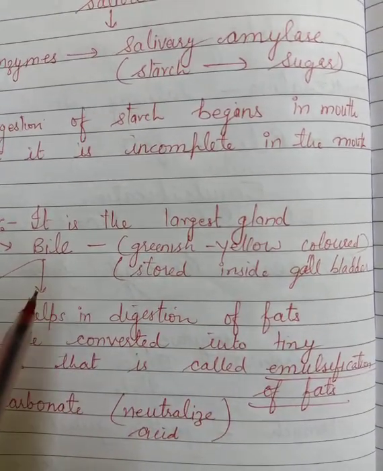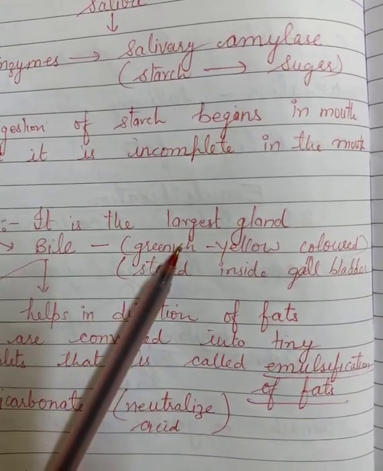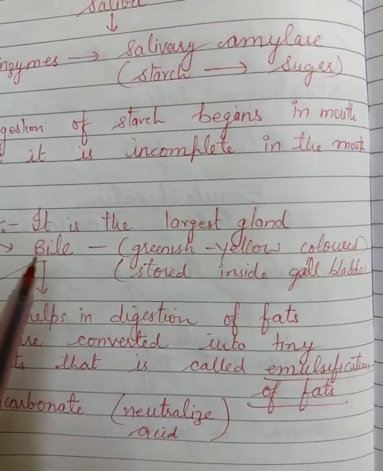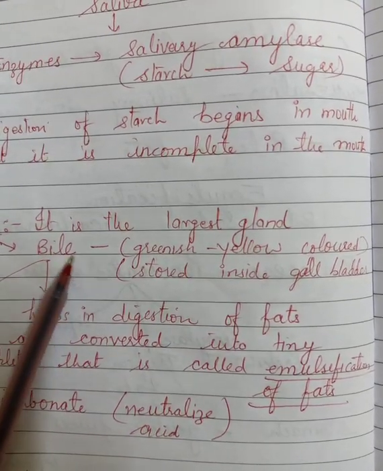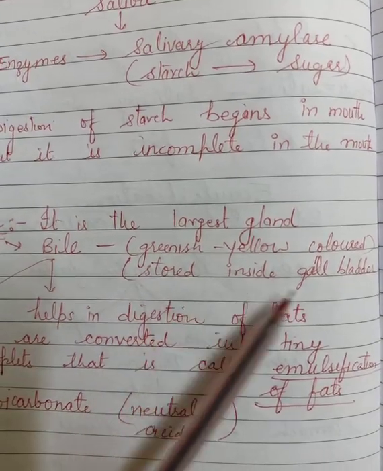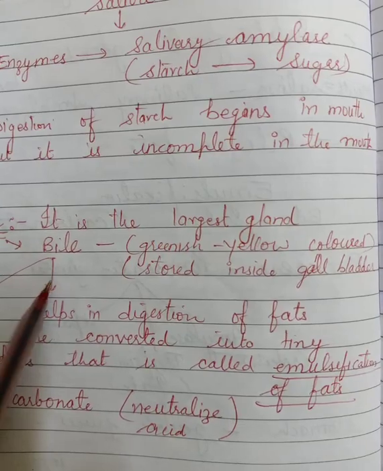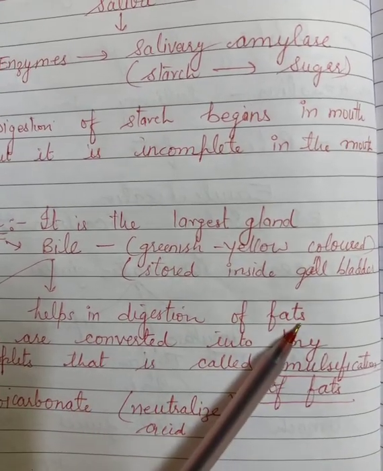Now about bile, first is the color. What is the color of bile? That is greenish yellow. It is produced in a large amount because it is produced by the largest gland, so the large amount will be stored inside the gallbladder. Now the second thing about bile is that it helps in the digestion of fats.